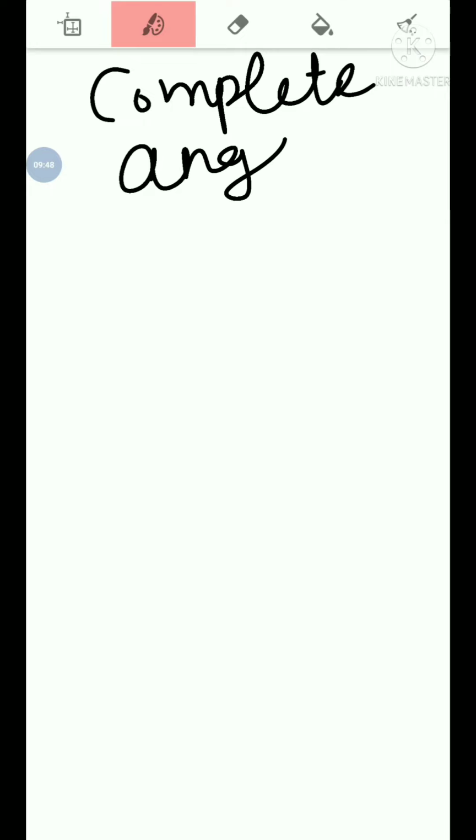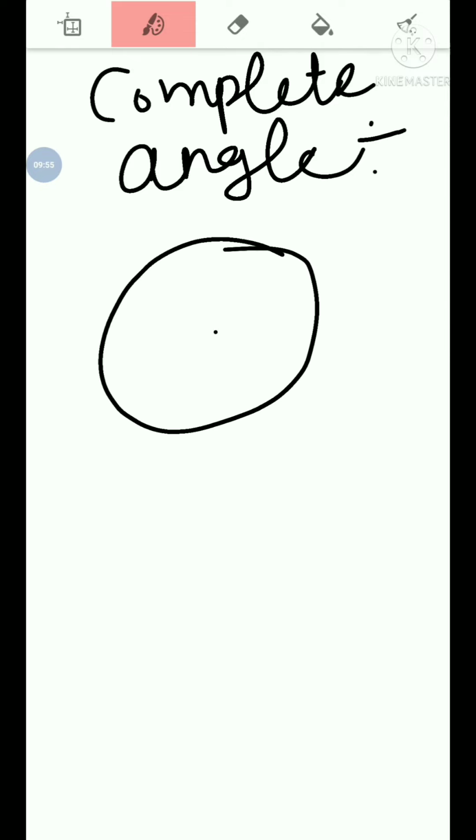And the last one is our complete angle. The angle formed in a circle. If we have a circle, this is called the complete angle. The angle made from here through the complete rotation of the watch. So this angle is 360 degree. The angle whose measure is 360 degree is called a complete angle.